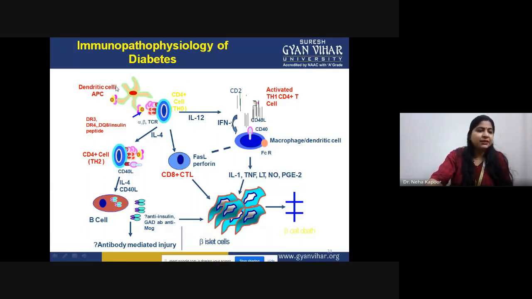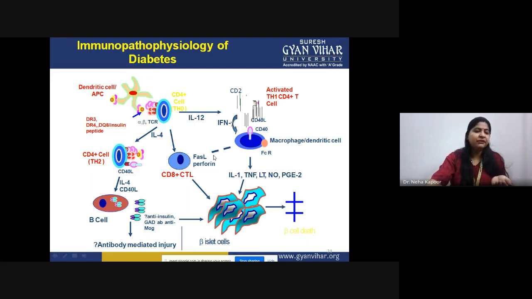As you can see, this is the dendritic cell, the antigen presenting cell. These are the gene clusters that are involved, that is DR3, DR4, DQ8. This is the CD4 positive T cell, on which the alpha beta T cell receptor is present. After getting activated by this dendritic cell, it produces interleukin 12, which in turn produces interferon gamma, so that the T helper cell, the activated T cell, can go for macrophage or dendritic cell activation with the help of the Fc receptor.